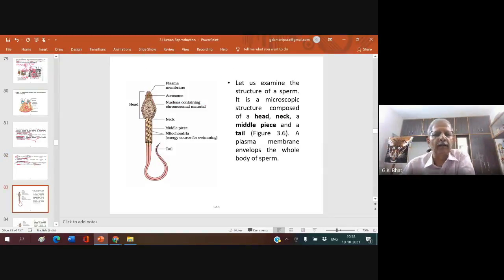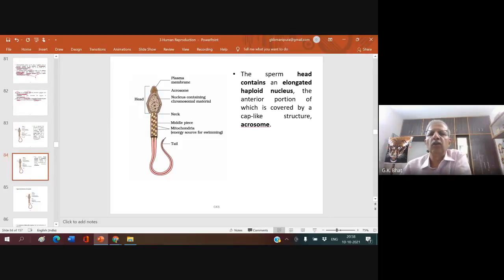Now, let us examine the structure of a sperm. Sperm is a microscopic structure composed of parts like the head region. There is a very short neck region, followed by the middle piece region, and the middle piece is followed by the tail. So, human sperm shows parts like head, neck, middle piece, and tail. A plasma membrane envelops the whole body of the sperm, except the last part of the tail.